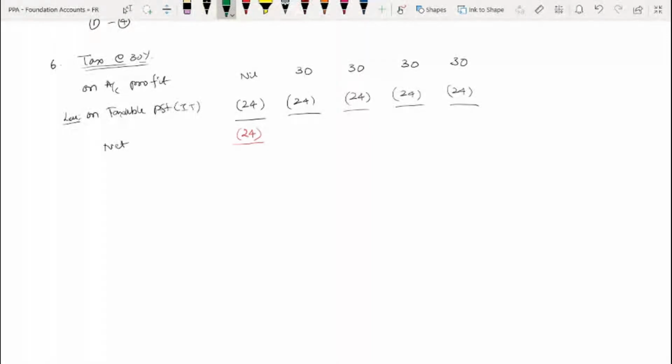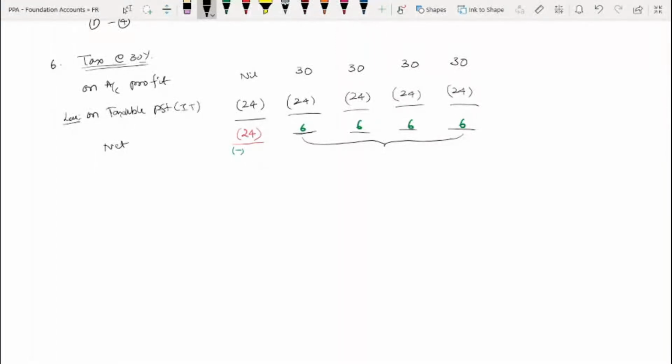Look out, saving 6, 6, 6, 6. Got it? So the first year it is negative, minus, but thereafter it is positive. Where you have to pay 30, there you have saved 6 rupees. That is, subsequently it has been reversed.